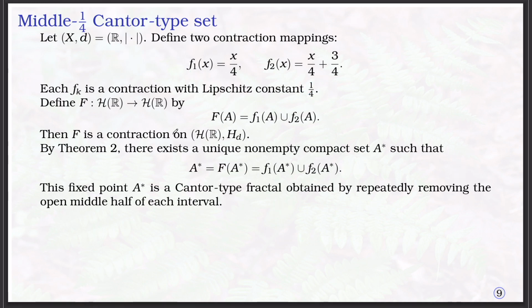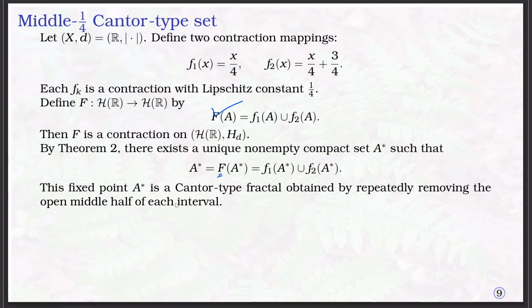Then by theorem 2, this Hutchinson mapping has a unique non-empty compact set, that means the invariant set for this mapping F, which we call A star.